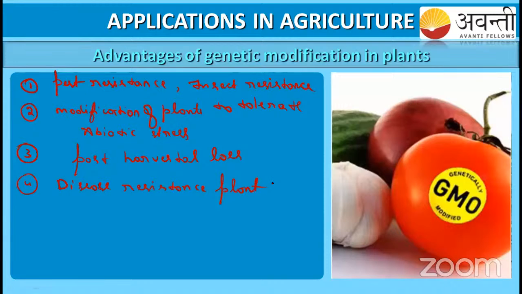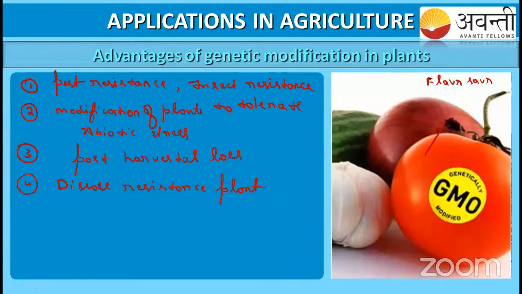So one is pest resistance or insect resistance that we can make. And we can genetically modify the plant to tolerate abiotic stress, which may be temperature, drought or cold conditions. So these are the things we can modify in agriculture. The third one is post-harvest loss. Here you can take the example of the Flavr Savr tomato, which is genetically modified.